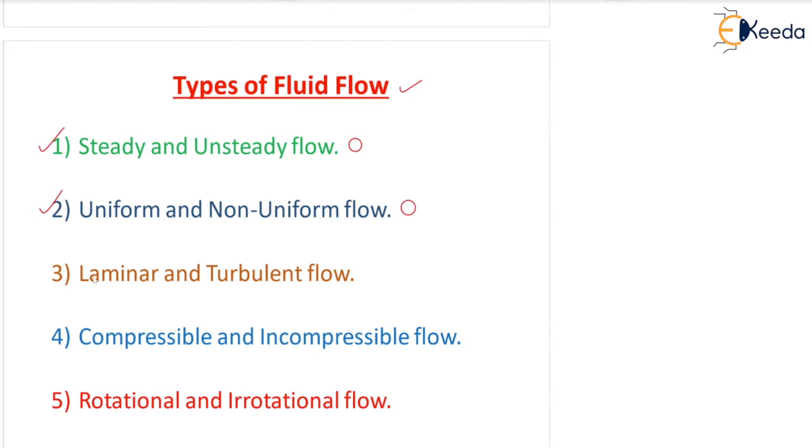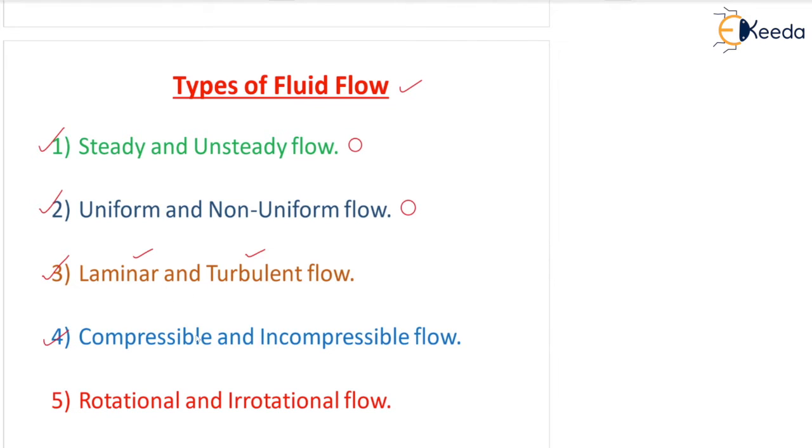Then laminar and turbulent flow is also very important, and I want to tell you about this particular topic number 3. Laminar and turbulent flow is also a separate chapter, so we are going to discuss it in detail in chapter 7 and chapter 8. Laminar flow and turbulent flow, these both are separate chapters. Here we are only going to see the simple definition and characteristics of laminar and turbulent flow.